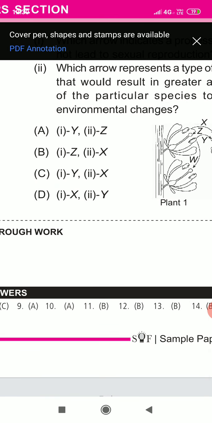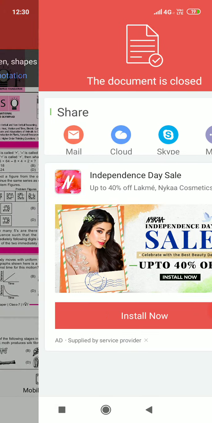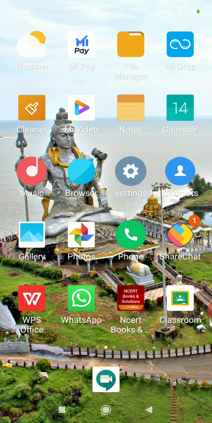So friends, in the last I will tell you what books to read to pass this exam. To crack this exam, you must read the NCERT books and their chapters. This is a must for you, and study with your syllabus. Okay, and this exam was very easy.